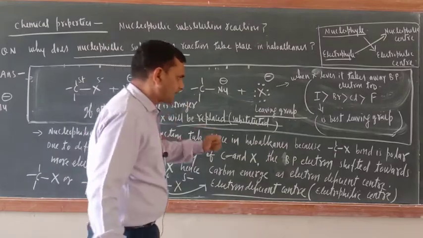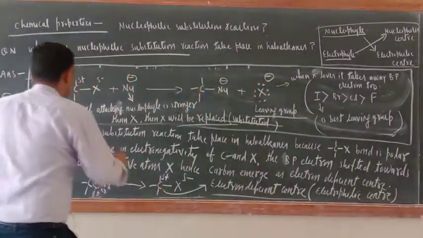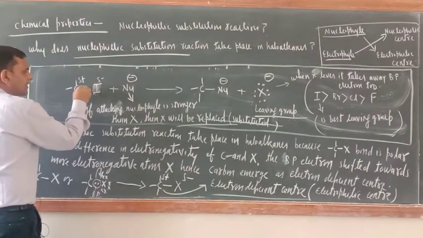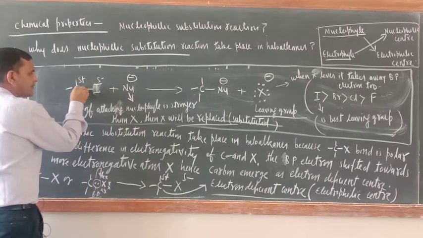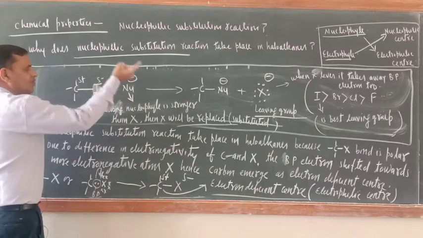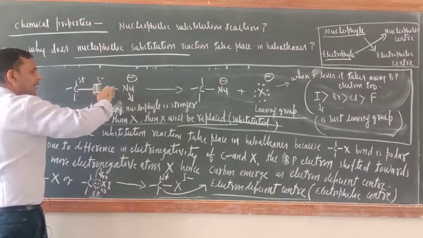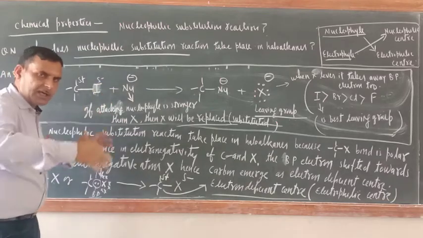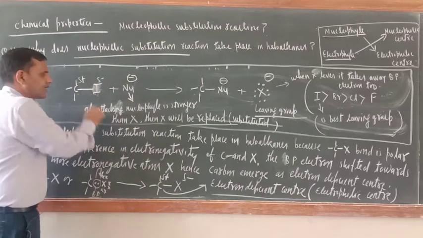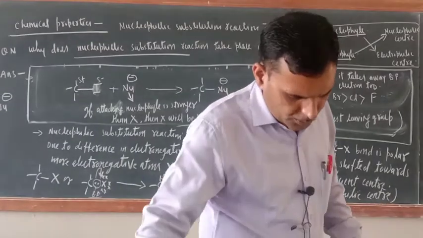Now you can ask why iodine is the best leaving group. Just try to understand. Suppose here iodine is there. Due to bigger size of iodine, this C-I bond is weak. So whenever the nucleophile attacks here, I will be leaving easily. Due to bigger size of iodine, this bond is weak. Have you got it or not?